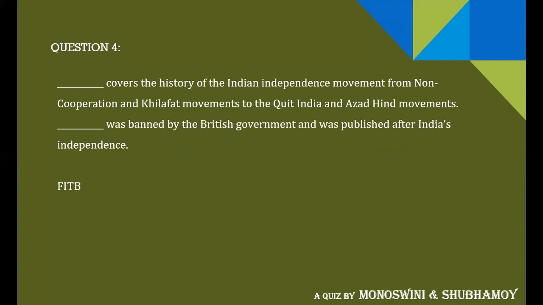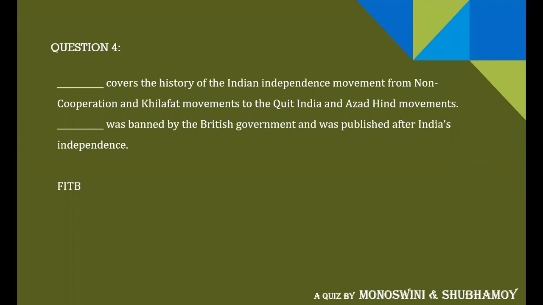So this is a fill in the blanks question. Dash covers the history of the Indian independence movement from the non-cooperation and Khilafat movements to the Quit India and Azad Hind movements. Dash was banned by the British government and was published after India's independence. Fill in the blanks. So this is a book covering a history of Indian independence, from non-cooperation to Quit India and Azad Hind movements, which were in the later part of the independence movement.